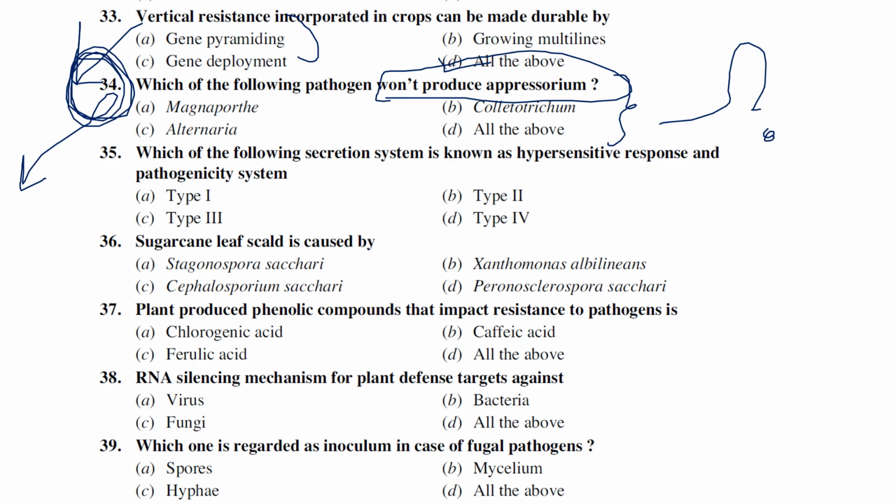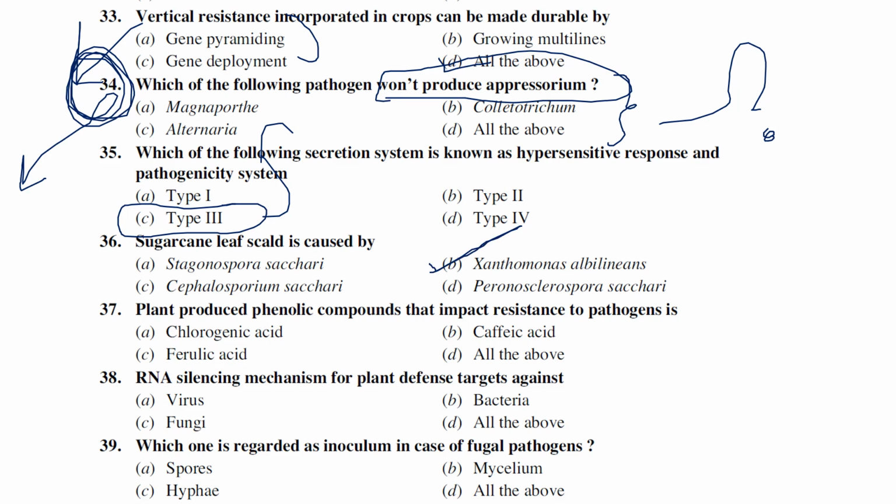Which of the following secretion systems is known as the hypersensitive response and pathogenicity system? Generally, pathogenic bacteria produce various kinds of proteins or secreted toxins by using a type 3 secretion system. So the answer is type 3. Sugarcane leaf scald is caused by Stagonospora sacchari, Xanthomonas albilineans, Cercospora sacchari, Peronospora sacchari. So leaf scald is caused by Xanthomonas albilineans.